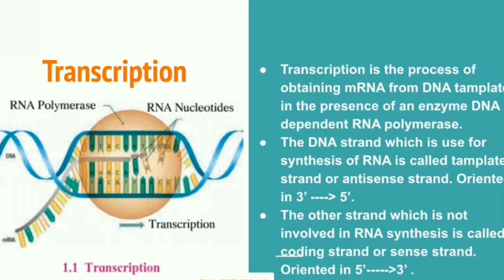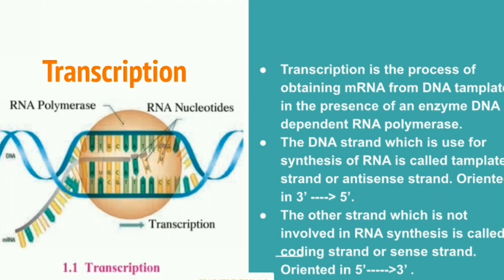The template strand is going to synthesize an mRNA by the enzyme DNA dependent RNA polymerase. How is it called a DNA dependent RNA polymerase? Because the enzyme RNA polymerase is dependent on DNA. Its function depends on DNA. That's why it is called a DNA dependent RNA polymerase.